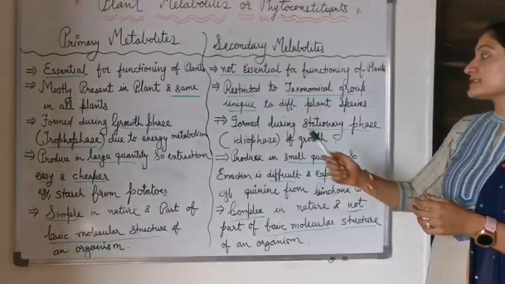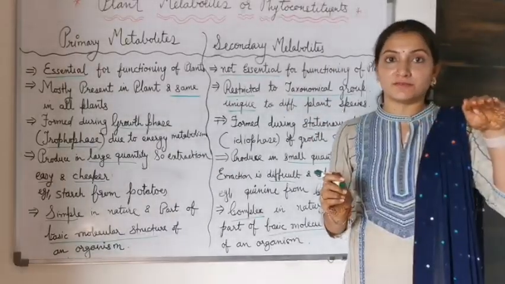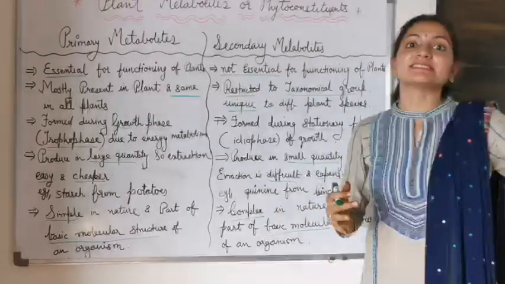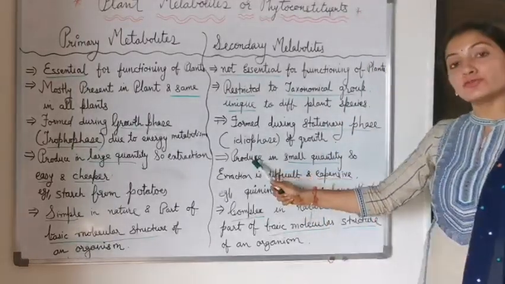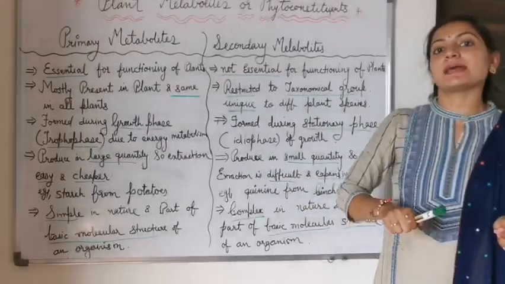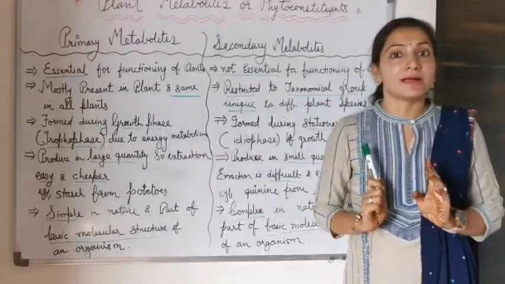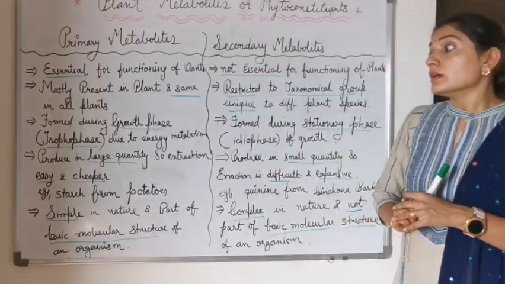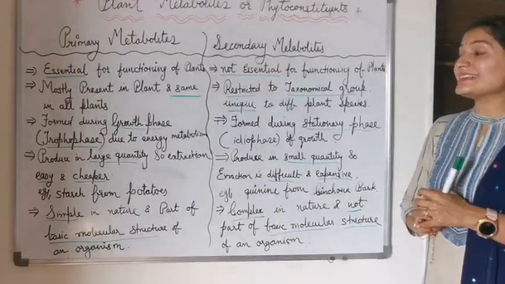But secondary metabolites are formed during the stationary phase, when the plant has completely grown. During this stationary phase, which is called the idle phase, secondary metabolites are formed from the primary metabolites.